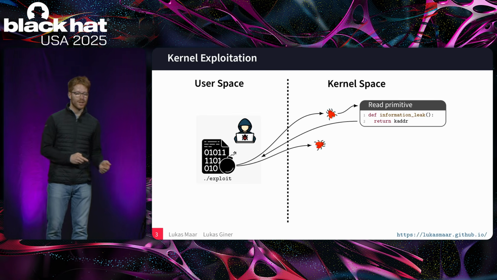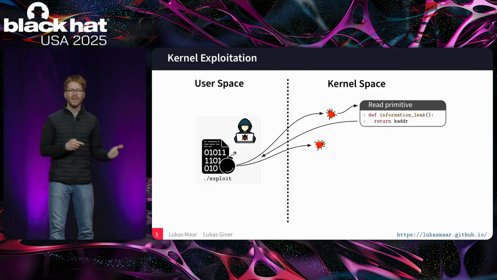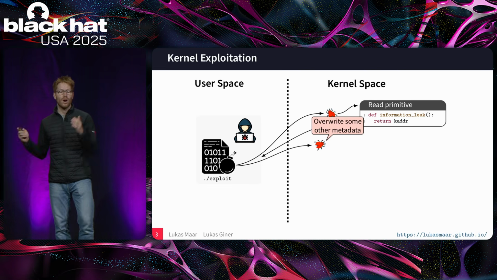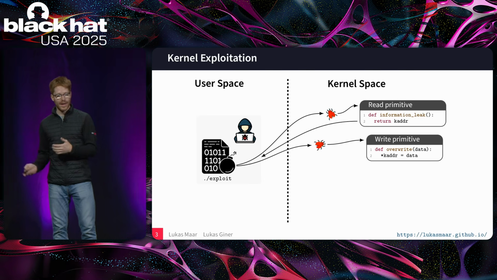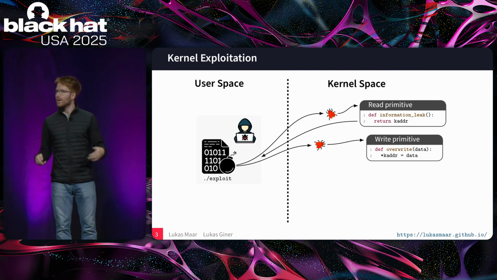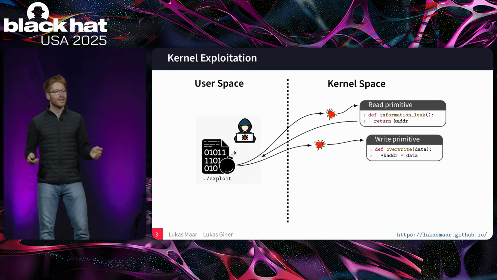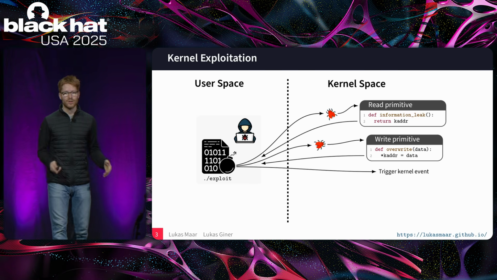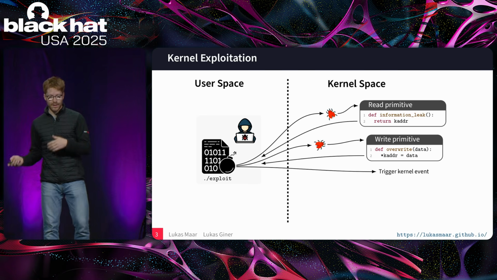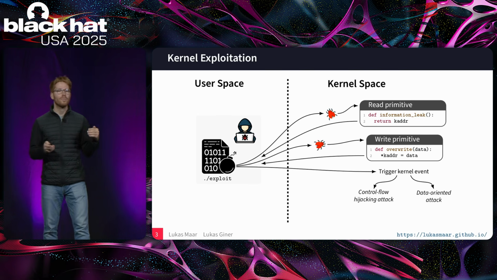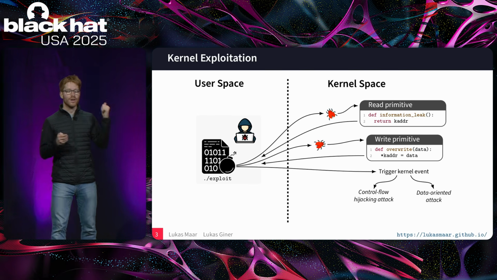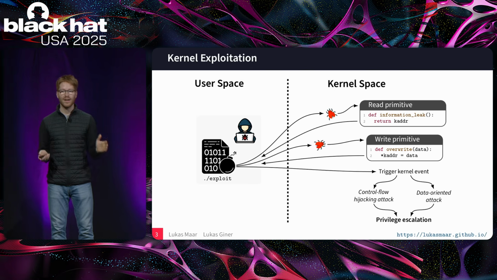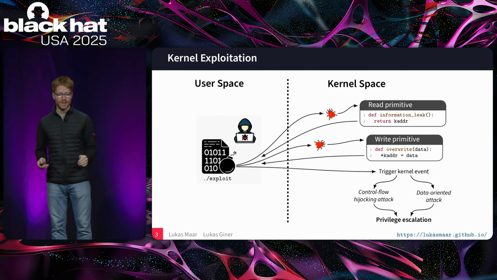Then, in the second stage, these threat actors exploit either the same or a different vulnerability to, again, get some kind of override capability of other kernel metadata. This enables them some kind of write primitive, which corrupts kernel data with attacker-controlled values. Then, in the next step, these threat actors typically trigger kernel events, which internally use this corrupted data from the previous step for either a control flow hijacking attack or for a data-oriented attack to finally perform the wanted privilege escalation.